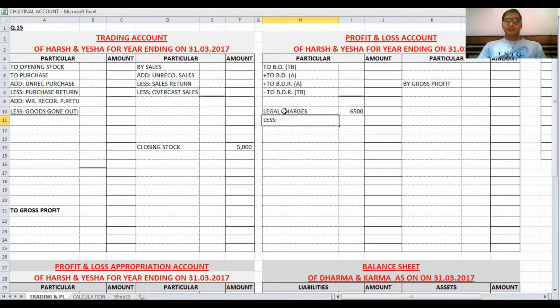So we have to deduct the building legal charges, amount 4,000. Finally, net amount 6500 minus 4,000 is 2500, and it is for building expense.